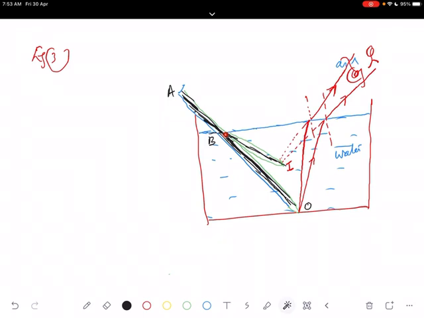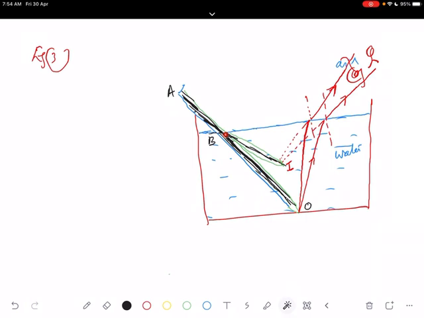Frequency remains constant. Then when light goes from denser to rarer, it bends away from the normal, the velocity of light increases, and the angle of refraction is greater than the angle of incidence. Again, frequency remains constant in this case. So these are the important points.